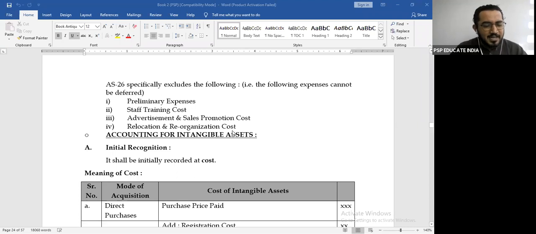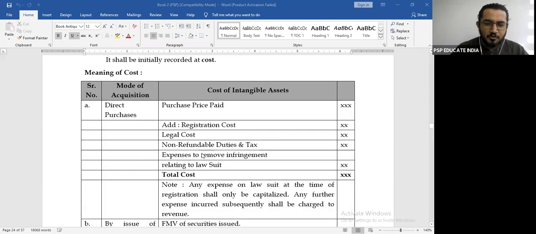Then after understanding the basics of accounting standard 26, now comes the part to understand the accounting treatment. Initially, every intangible asset will be recorded at cost. How do you calculate cost? If you have direct purchases, you will take the purchase price paid. You have registration cost also to be added, legal cost, non-refundable duties and taxes, and expenses to remove infringement relating to lawsuit.